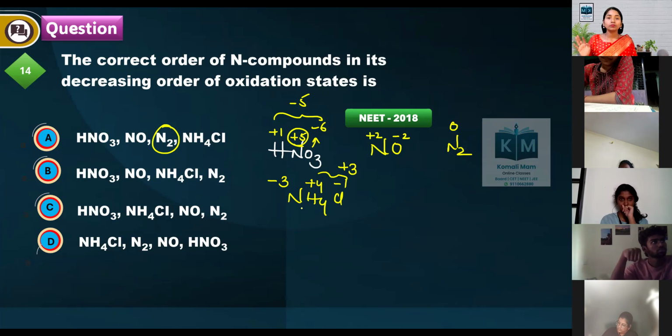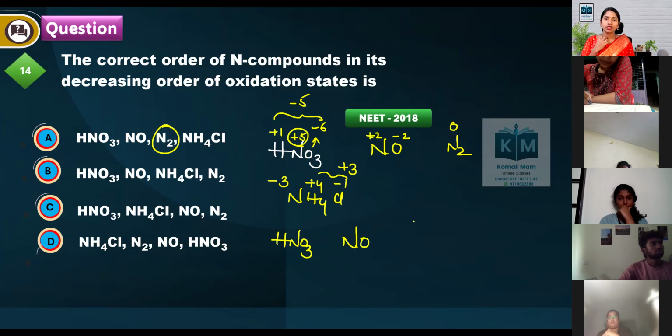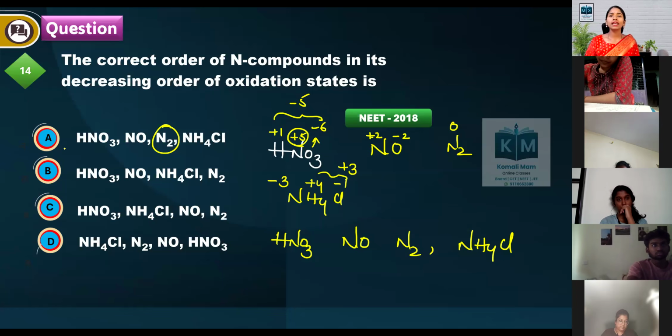Okay. So now, decreasing order. Which is the highest number? HNO3 is the highest number. After that, +2, NO. Next, 0, N2. Next, NH4Cl. This is only the order, na? Higher to lower, decreasing order. Only option 1 is the right answer. Everybody clear? Decreasing order. This is +5. This is +2, 0. And the last one is how much?